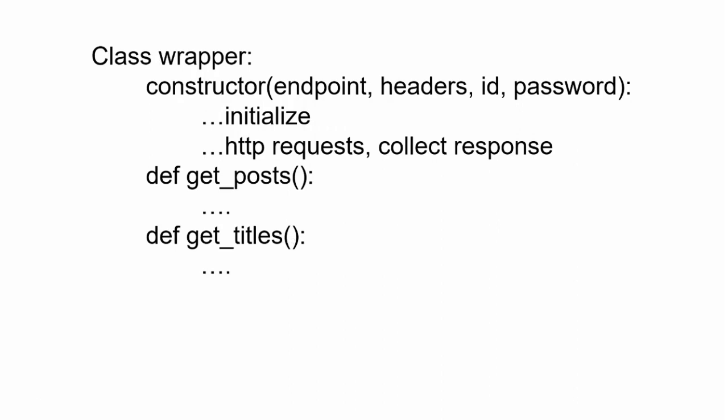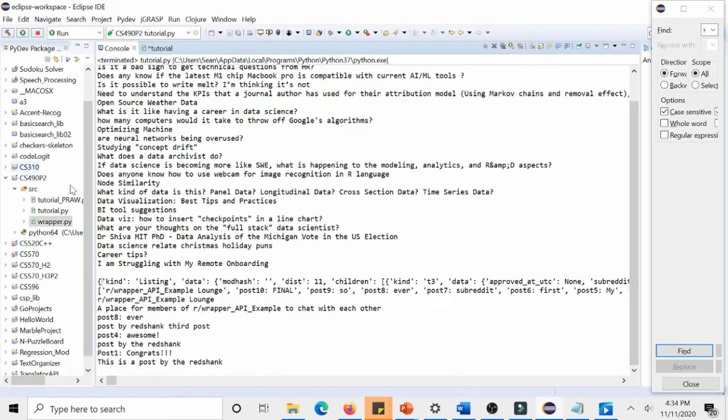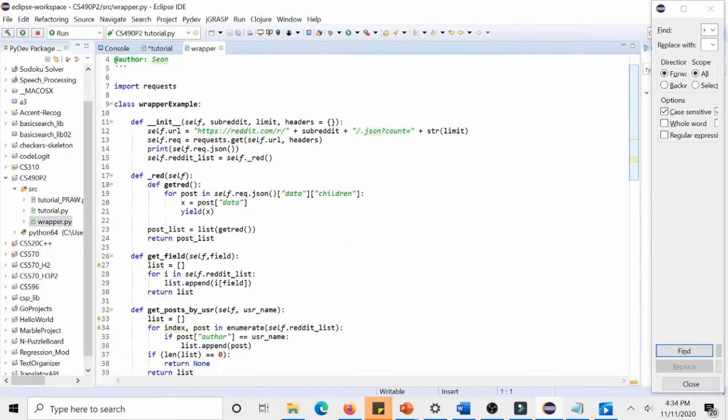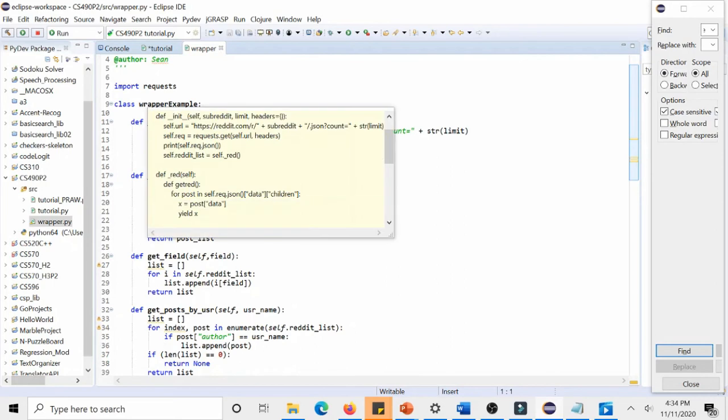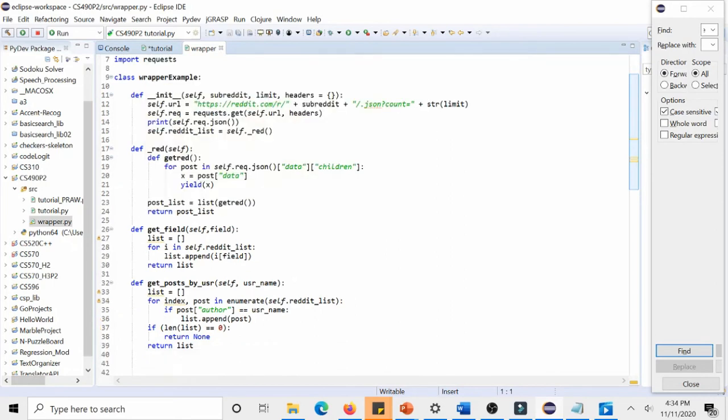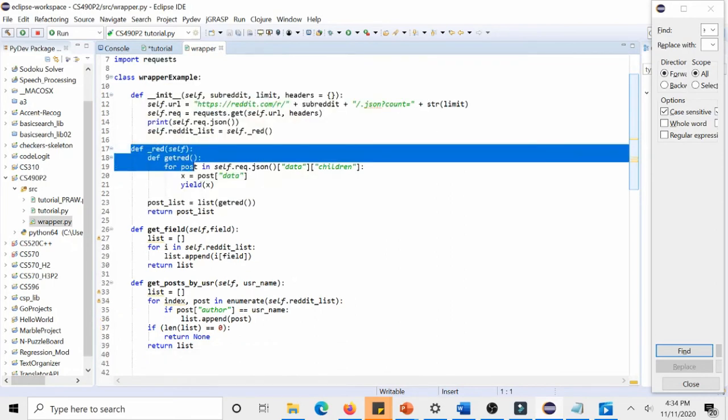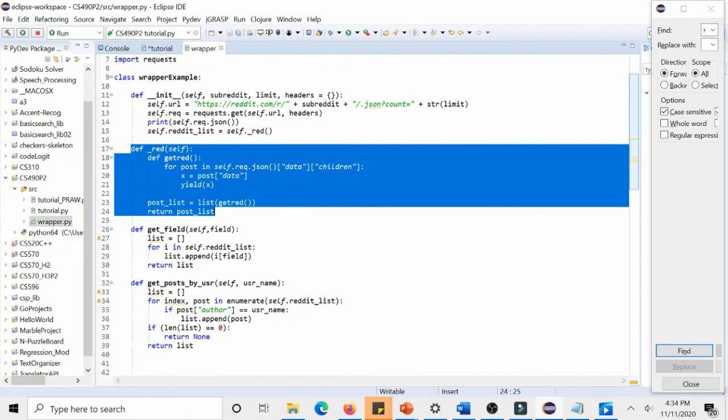So the basic concept is all you need to do to access the Reddit API with a wrapper is to instantiate the wrapper and call the posts as necessary. And indeed, if we open up our wrapper module, what we will find is a class that encapsulates the functionality that we did in our script.